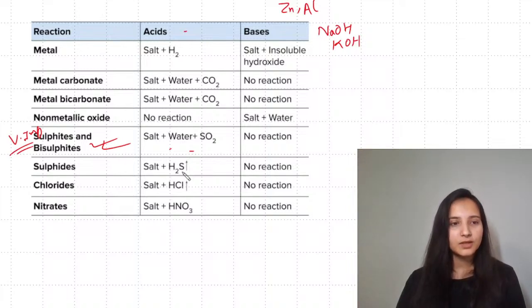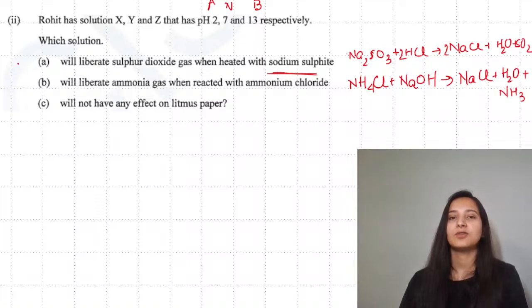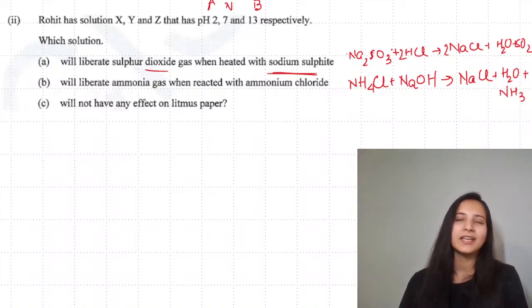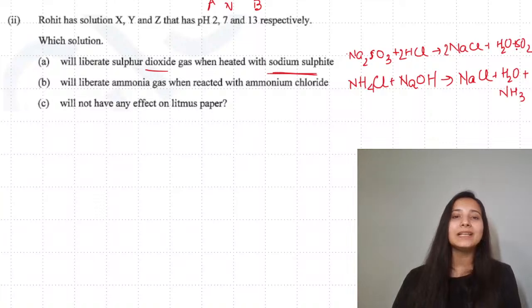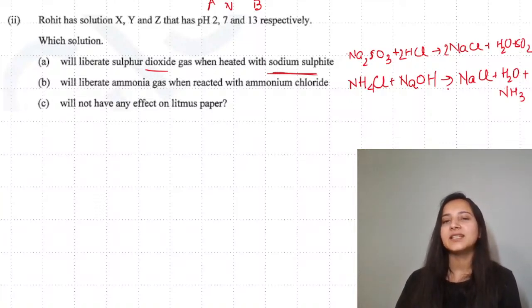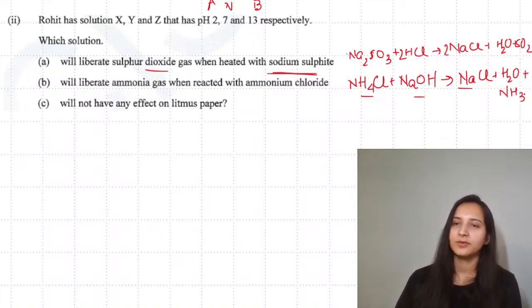Okay, moving towards the question which we were discussing. It's there in your specimen paper, what the board is expecting you to learn. So the one which will give sulfur dioxide, you can have sodium sulfite. Along with that, you can choose any of the acids. You will be getting chloride, water and SO2. Which will liberate ammonia gas when reacting with ammonium chloride? This again is present in your book, where you have sodium chloride, water and ammonia being formed. You have it with the name of reaction with alkali.